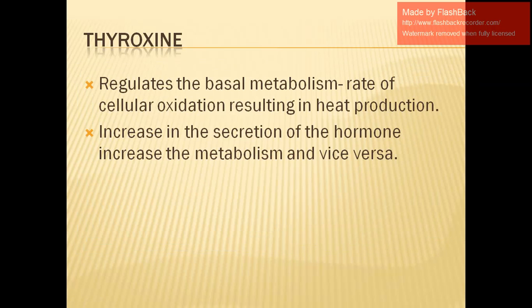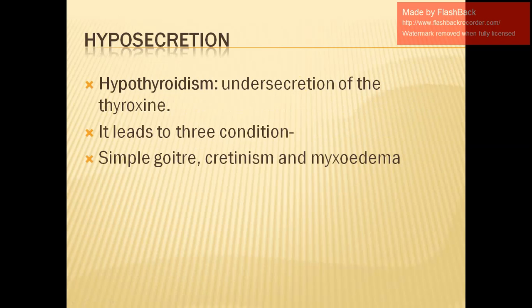Then we came to the function of thyroxine. What does it do actually? We know that it regulates the basal metabolism, that means the rate of cellular oxidation and heat production. Therefore an increase in secretion of the hormone increases the metabolism and vice versa. What happens if there's less production? That is undersecretion, a condition called hypothyroidism. It leads to three conditions: simple goiter, cretinism and myxoedema.